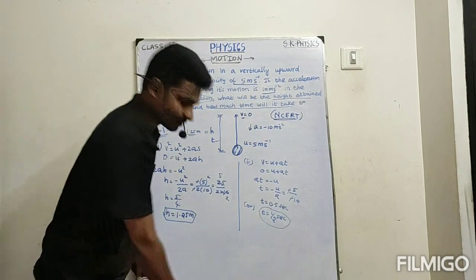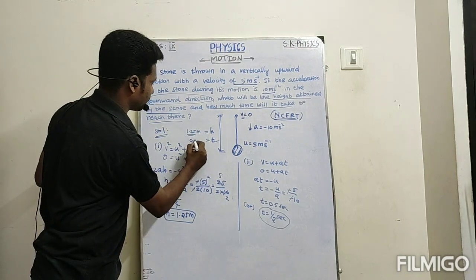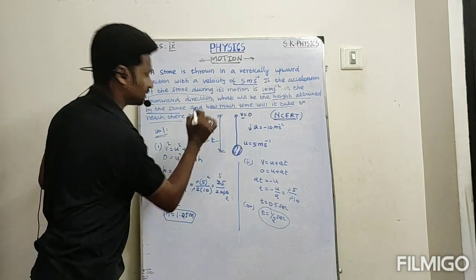I hope you understand. So the time value is 0.5 second. Okay, thank you.